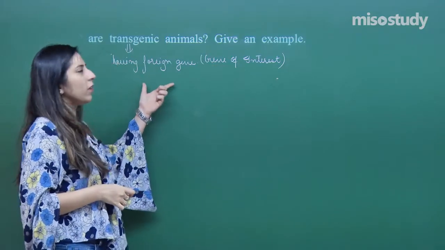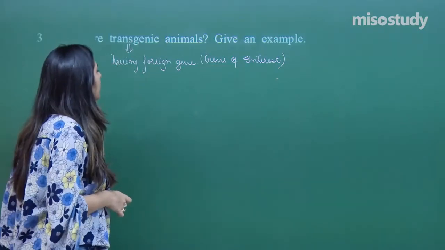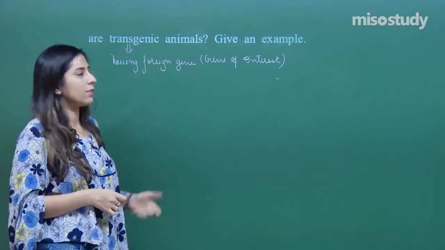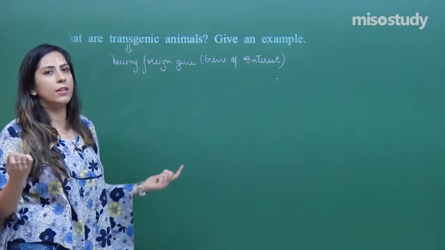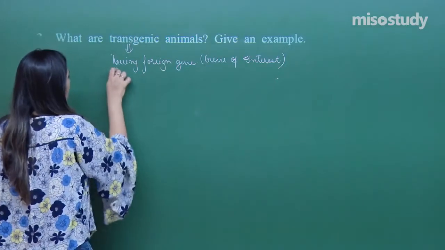So, they are having this foreign gene present in them, and this foreign gene is of our interest. How is it inserted? With the help of genetic engineering or recombinant DNA technology.